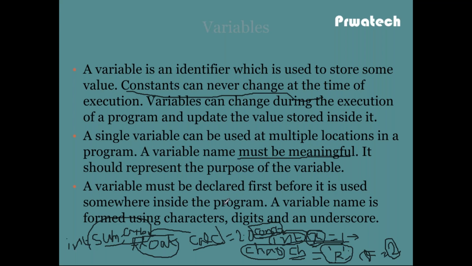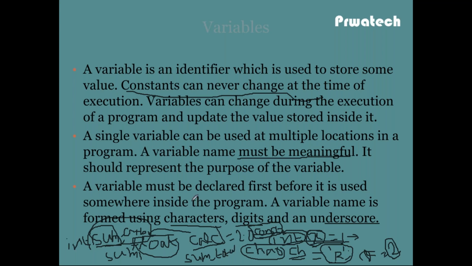A variable name is formed using characters. A variable name can have characters, some digits, and some underscores also. Suppose int sum. This is a sum of characters, SUM. sum1 is also a valid variable name. sum_total is also a valid variable name.